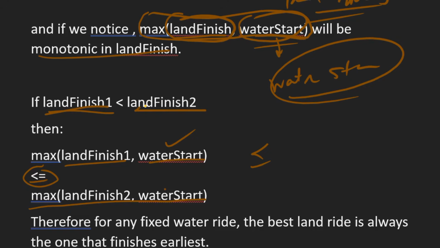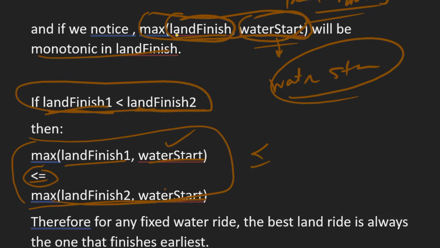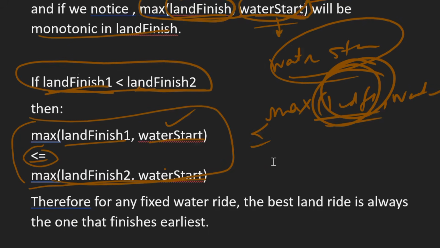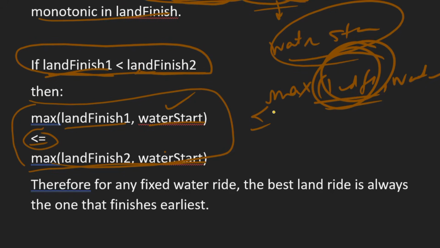So if land finish 1 is less than land finish 2, this holds. The main point is that the maximum of land finish comma water start depends on land finish, right?